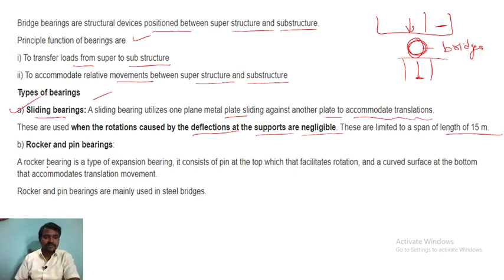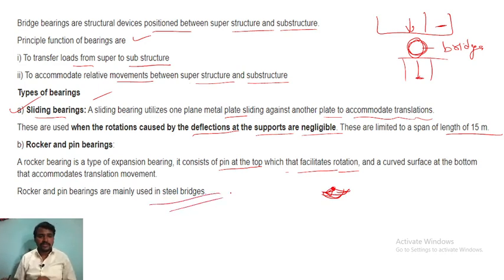Rocker and pin bearing is a type of expansion bearing. It consists of a pin at the top, which facilitates rotation, it will rotate, and a curved surface at the bottom, a pin and curved surface like this, that accommodates translation movement. You can see like this. There is a pin at the top. Rocker and pin bearings are mainly used in steel bridges. So in steel bridges they may use these.